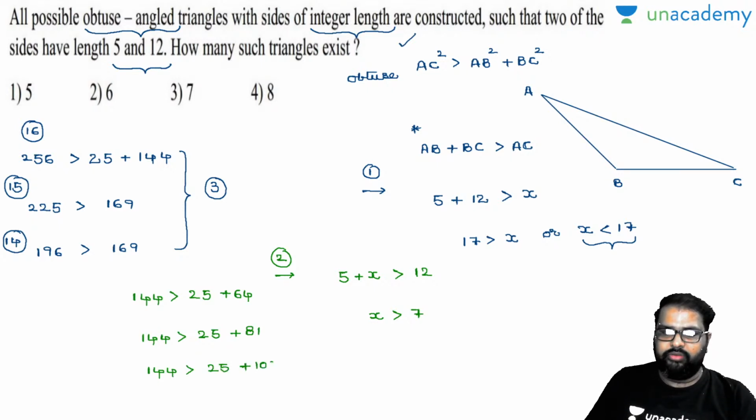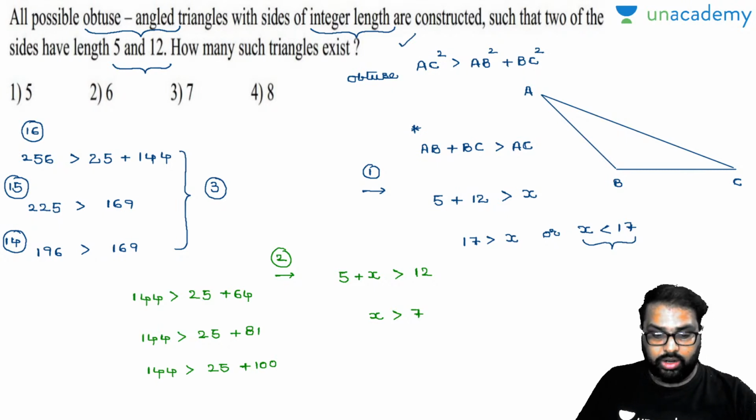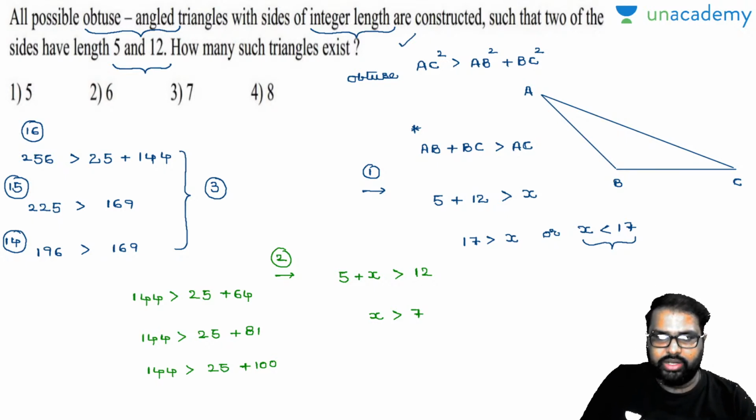10 square. Will it work out for 11? No, it will not work out for 11. Now look, 25 plus 121 is nothing but 146, so it is not working out. So only these 3 values will work out. 64 is nothing but 8, 81 is nothing but 9, 100 is nothing but 10.